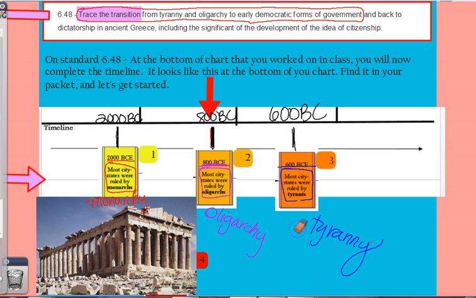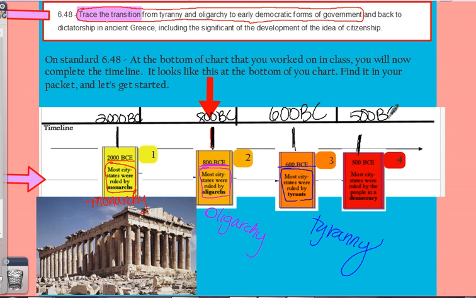Alright, and last one. We're going to put our line right about here. And our date is 500 BC or BCE. So 500 BC or BCE. And the information that we need to write down about this one is that most city-states were ruled by the people in a democracy. So now we know powers of the people. We now have a democracy. People had a say in what was going on.